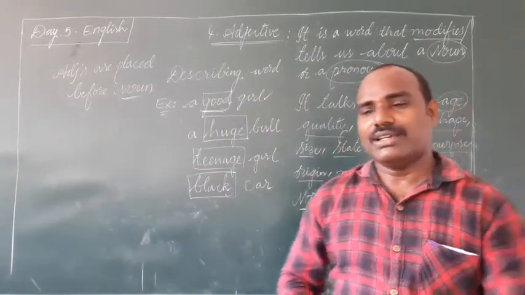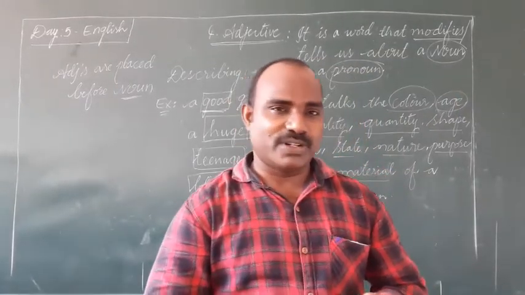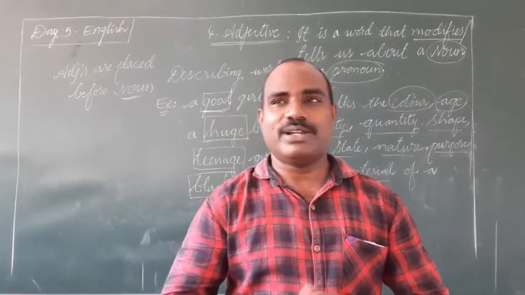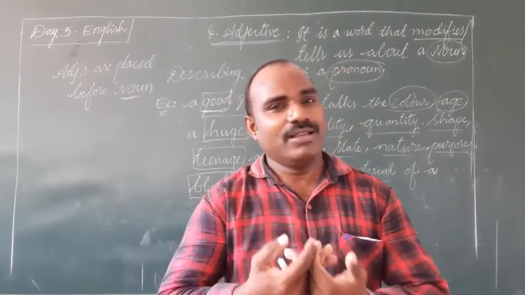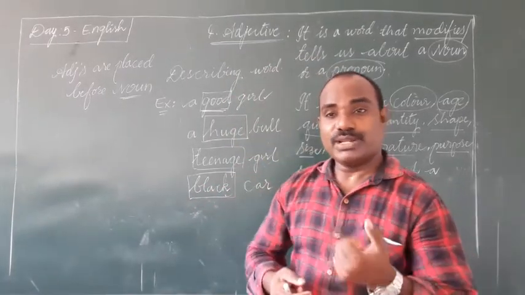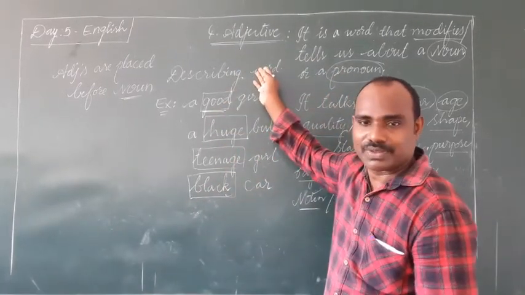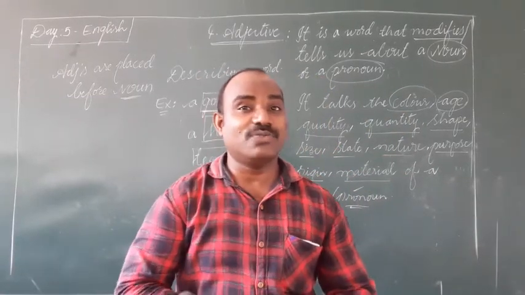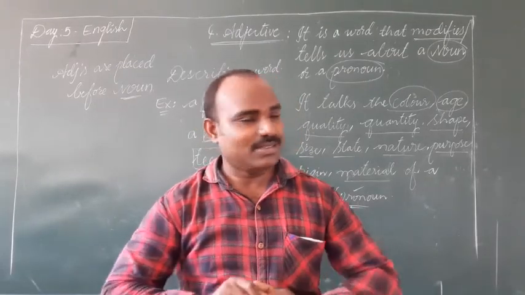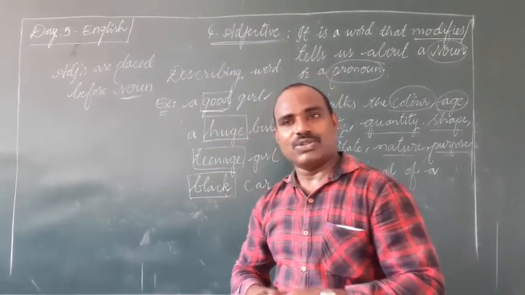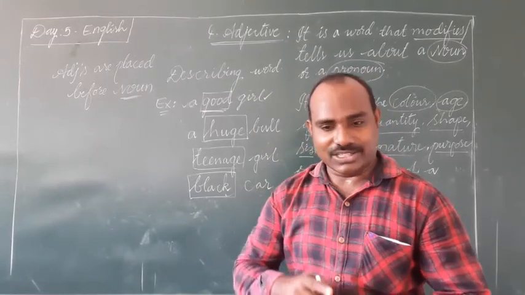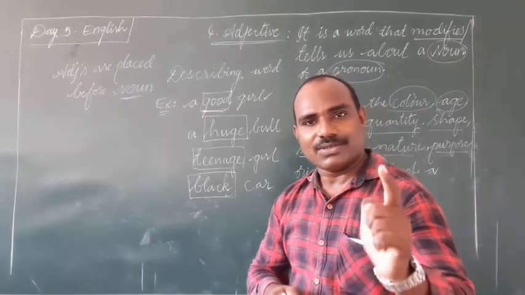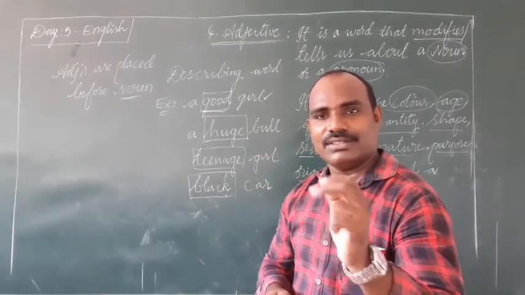Now we'll see, as we have kinds for noun, pronoun, and verb, I mean, different types of verbs, different types of pronouns, different types of nouns, in the same way, we have different types of adjectives also. Okay, in the examination point of view, you will not be asked at all what kind of adjective the underlined word is. You will be directly asked whether the underlined word is an adjective. I mean, what kind of part of speech. You can easily write, if it is a noun, the first question, noun. Second one, pronoun. Third one, adjective.